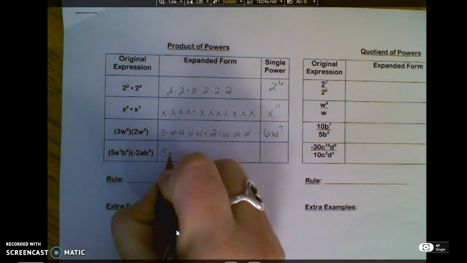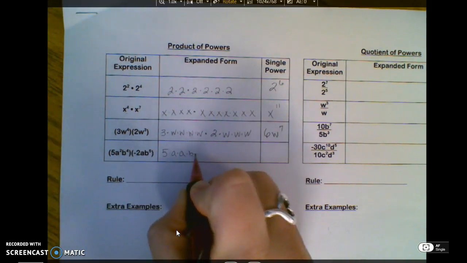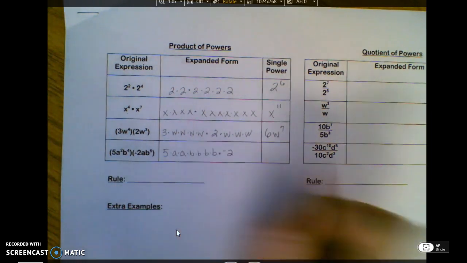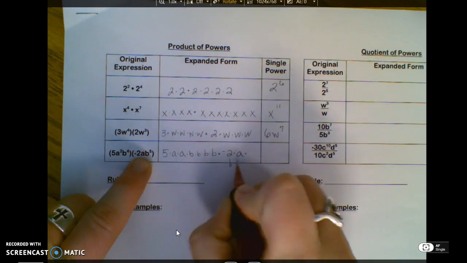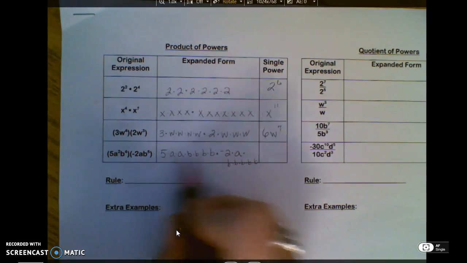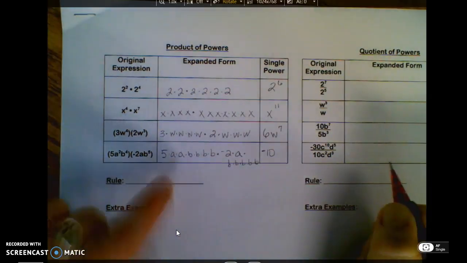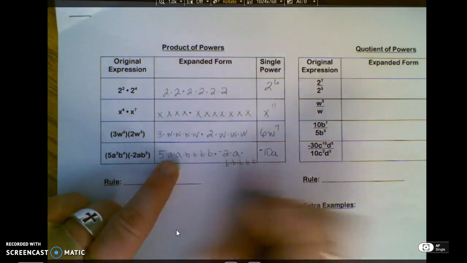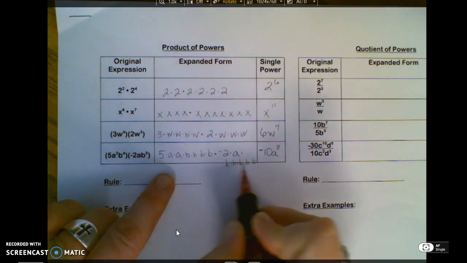Next problem, I have 5. The base here is A. I have 2 of those. Then the base is B, and I have 4 of them, times, that is a -2. A is only one of them, and I have 5 B's. Now, again, 5 and -2 are not bases. They don't have any exponents. 5 times -2 is -10. I've got A as a base. I have 3 A's. B's, I have 9.